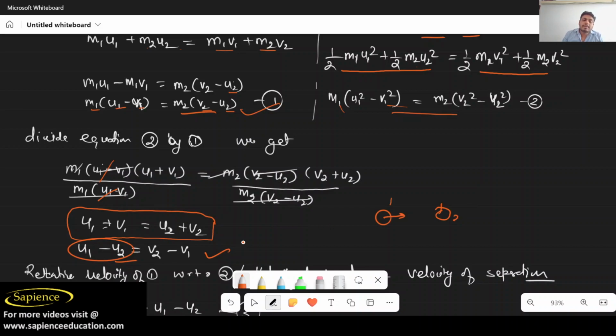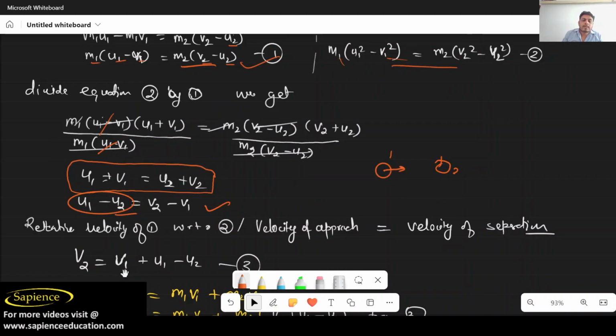So we can write here the relative velocity of 1 with respect to 2, that is the velocity of approach. And v2 − v1 is what? v2 is the final velocity of object 2, and v1 is the final velocity of object 1. So this is your velocity of separation.